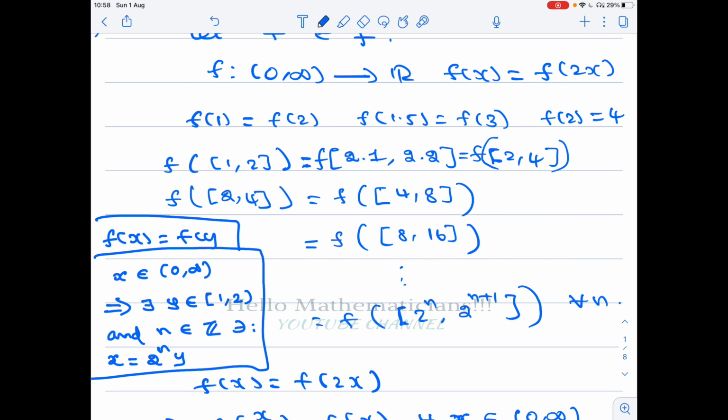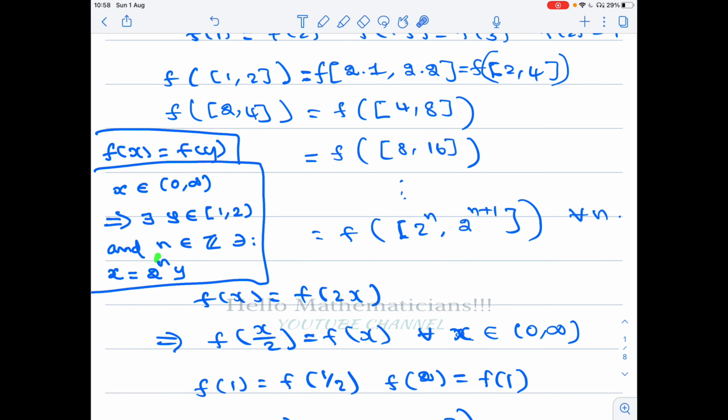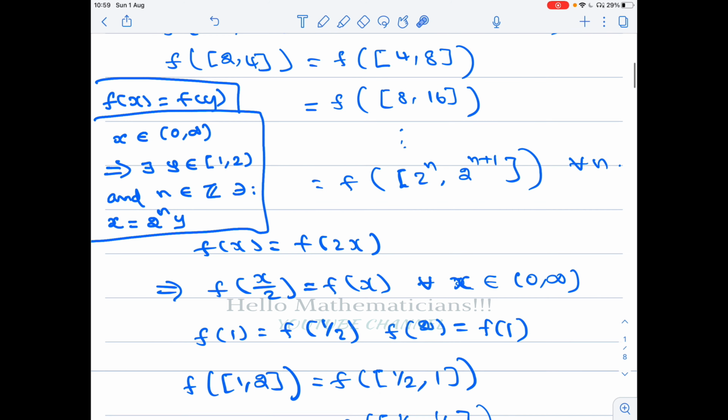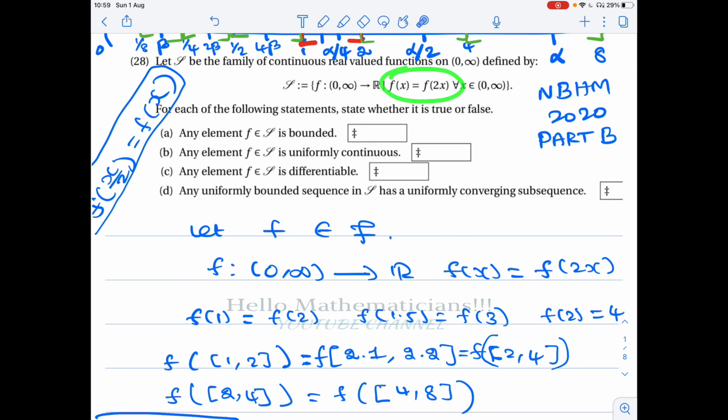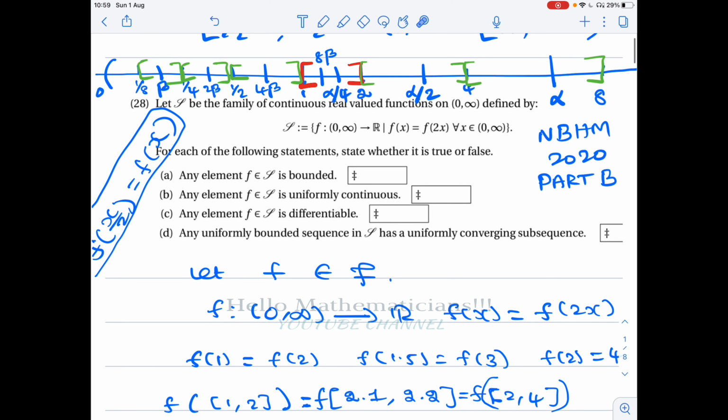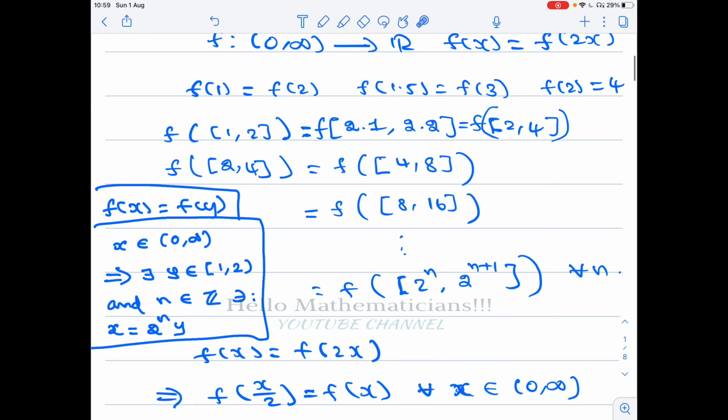Next, we claim that f of x equals f of y. Now, suppose this n is a positive number. We have x equal to 2 to the power n times y. We want to prove f of x equals f of y. So, how to prove it? It is given that f of x equals f of 2x, or this can be rewritten as f of x by 2 equals f of x. That is also another way of writing. Whatever number is here, its twice should be here. So if I put x by 2 here, I will put x here. These two are just equivalent conditions.